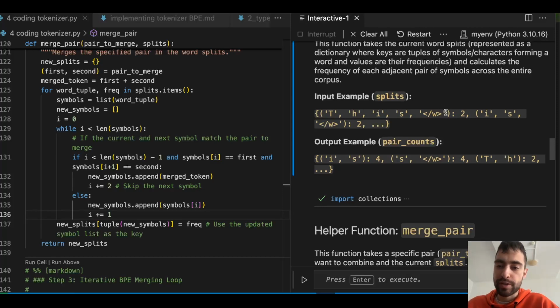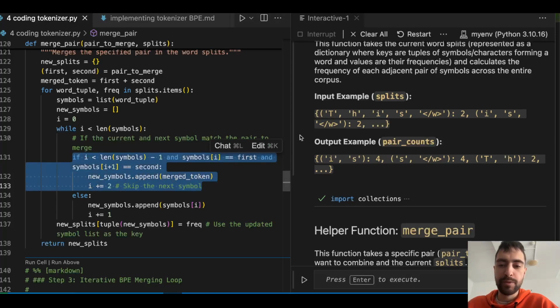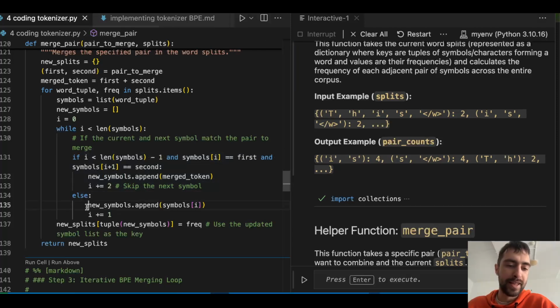And then as a bonus, as i is now equal to this, instead of being less than that, it's not going to go this route, it will just add this token. So it will just go to else and add that last token, and that's it.